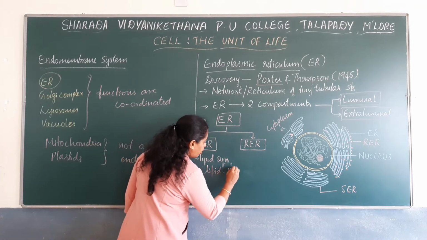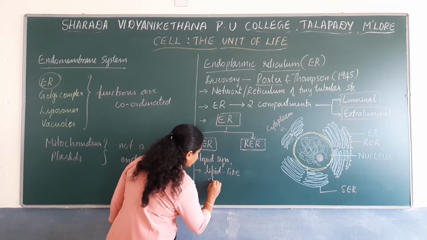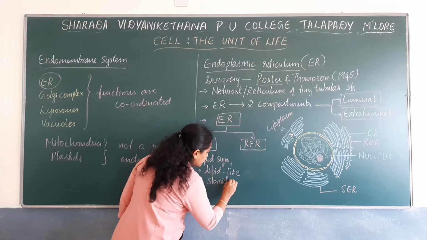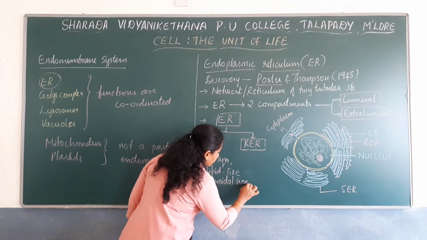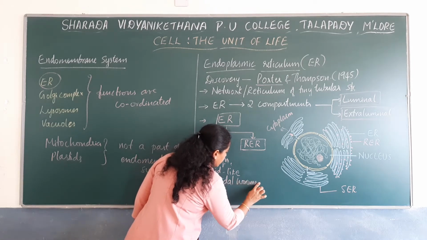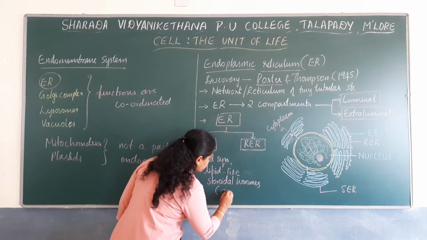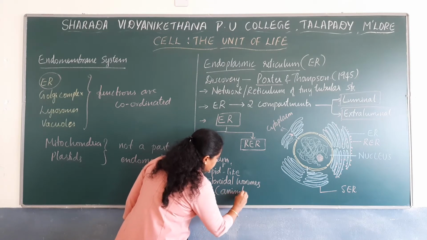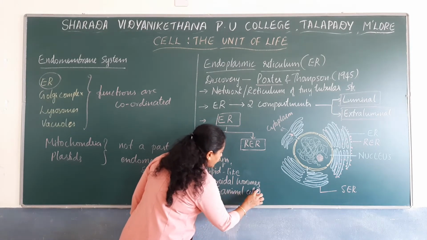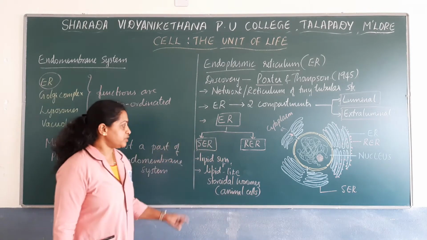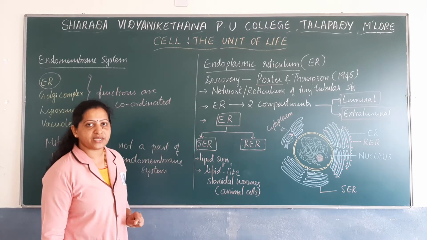So these are the functions of smooth endoplasmic reticulum.